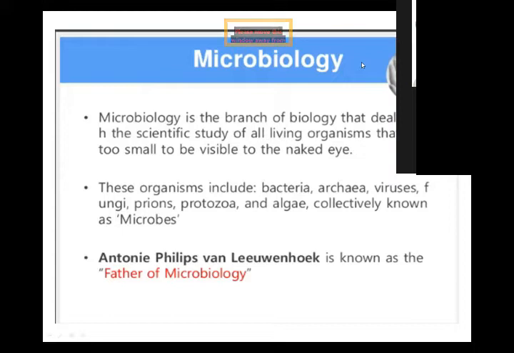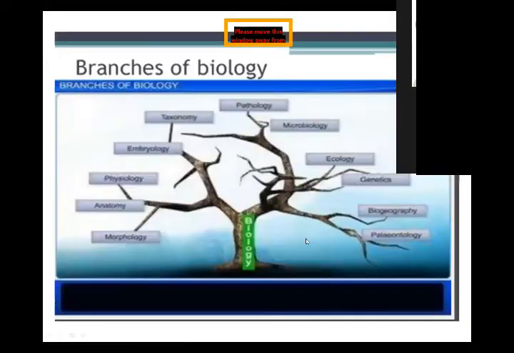Okay. Now I'm moving further. You know, every living organism has different characteristics, different aspects of their body. That's why biology is divided into further branches. First, I'm sharing some names: morphology, anatomy, embryology, physiology, taxonomy, genetics. You are seeing the different names of the branches.